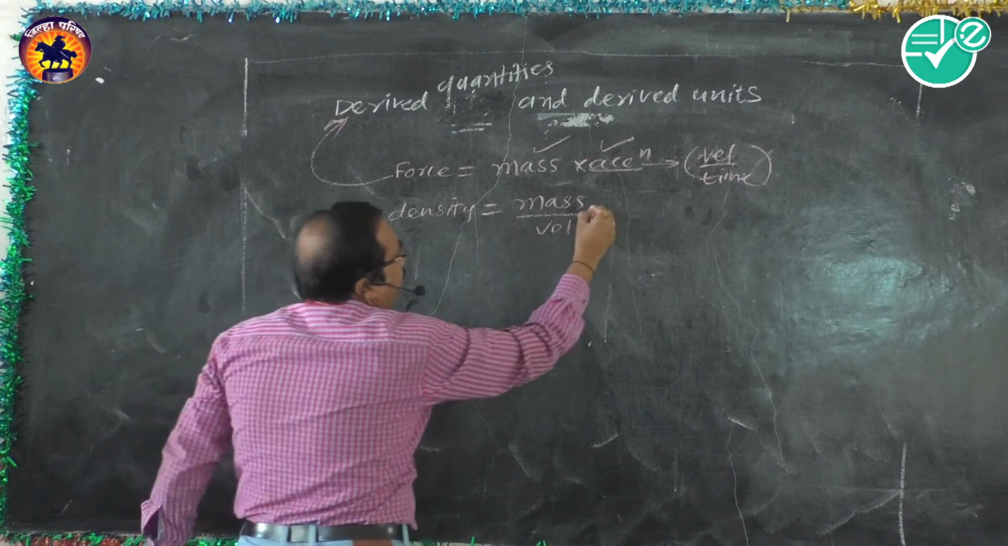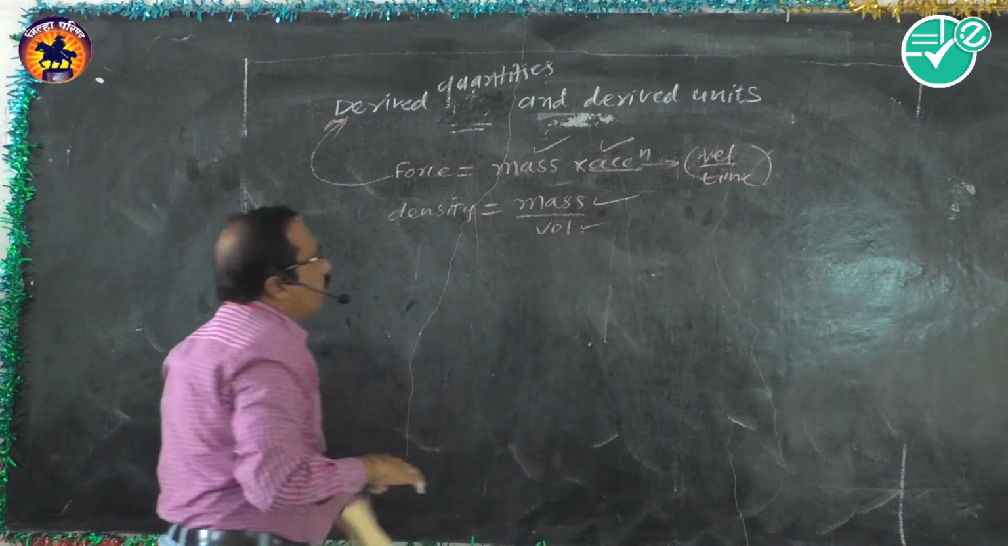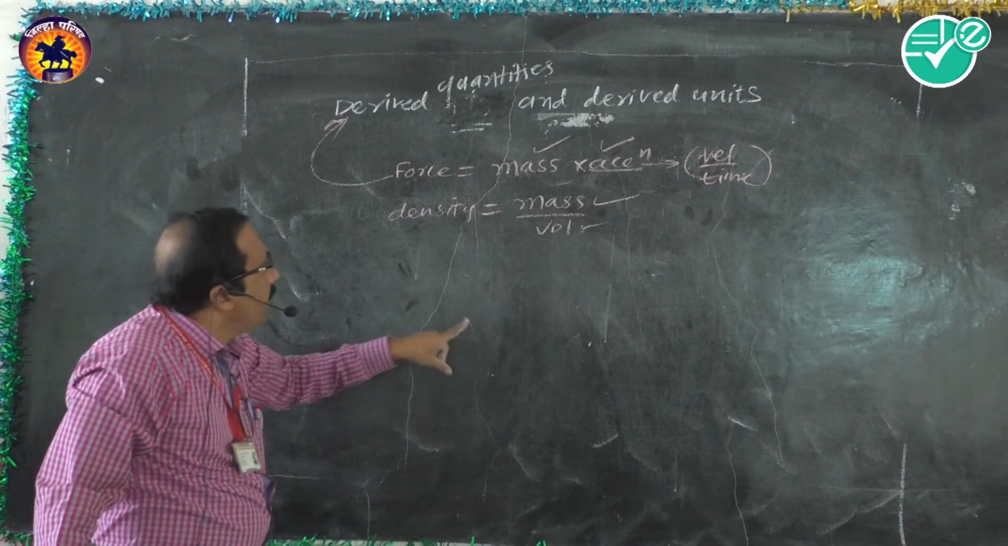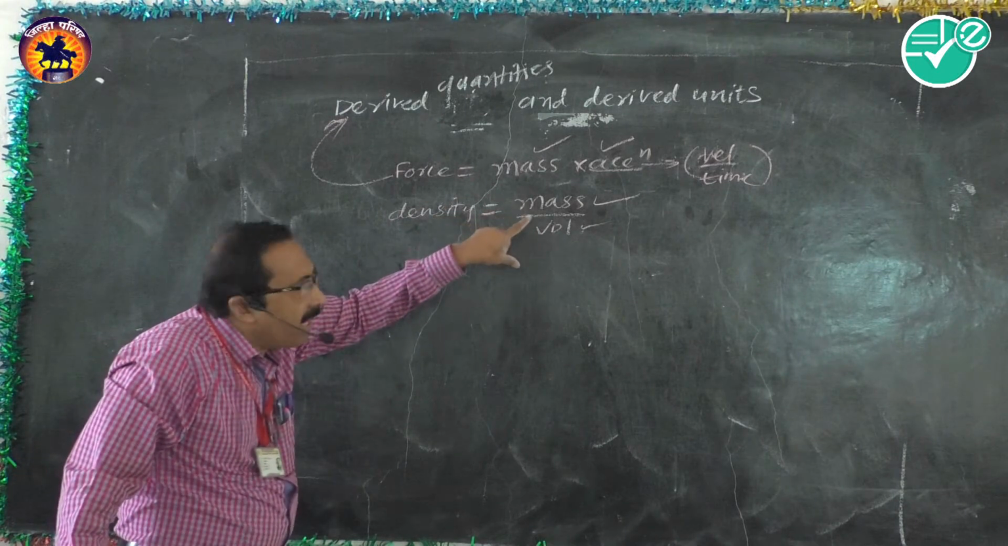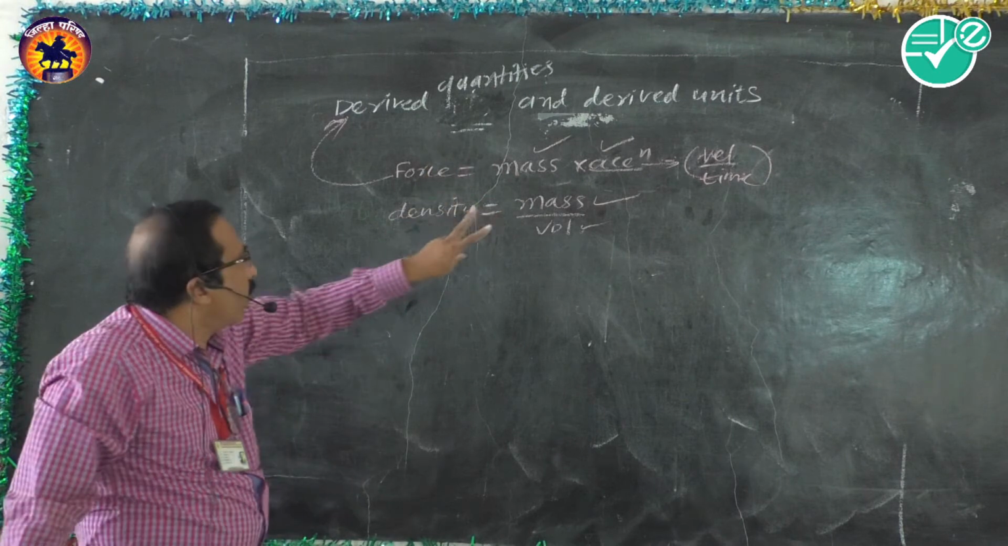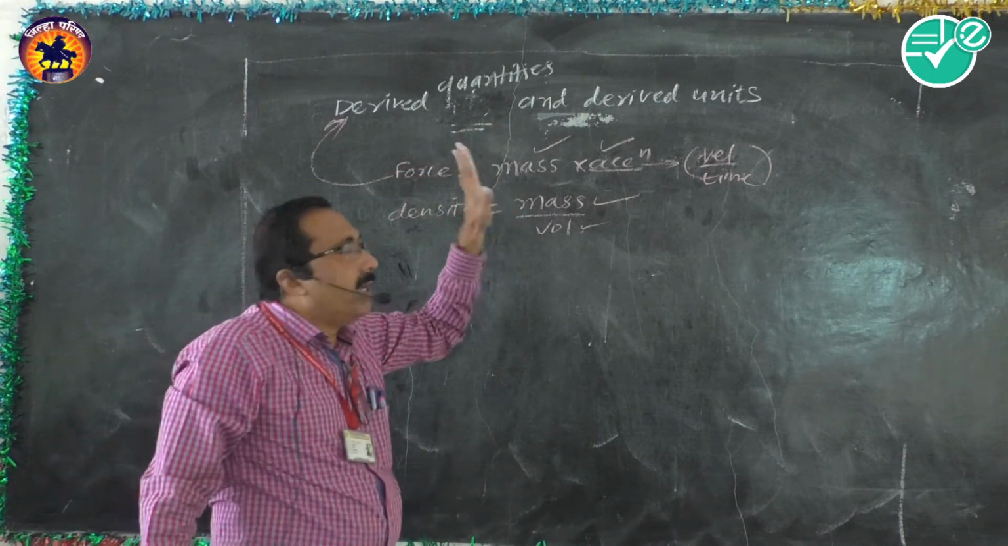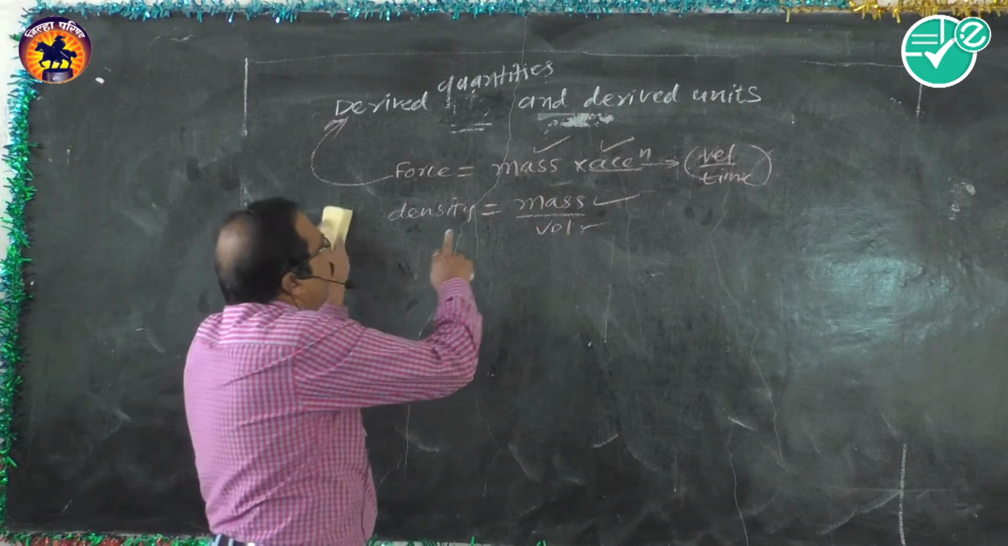So density also, the formula is mass upon volume. So density depends upon mass and volume. So for the measurement of density, we require mass and volume, both quantities. Therefore, density is nothing but a derived quantity. All these quantities are dependent quantities, so they are called derived quantities.